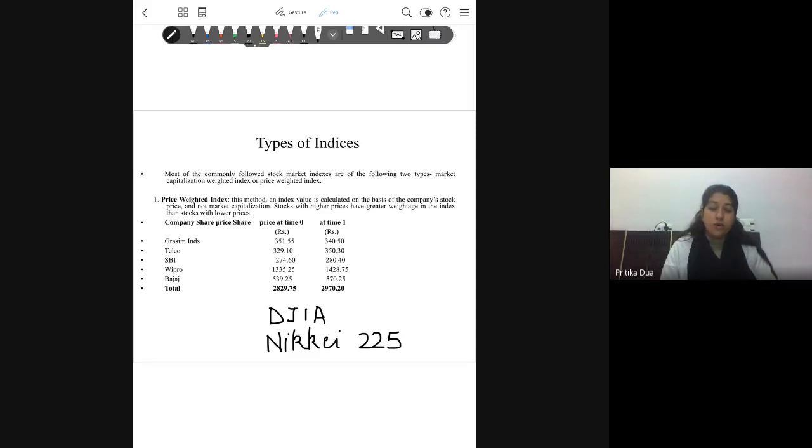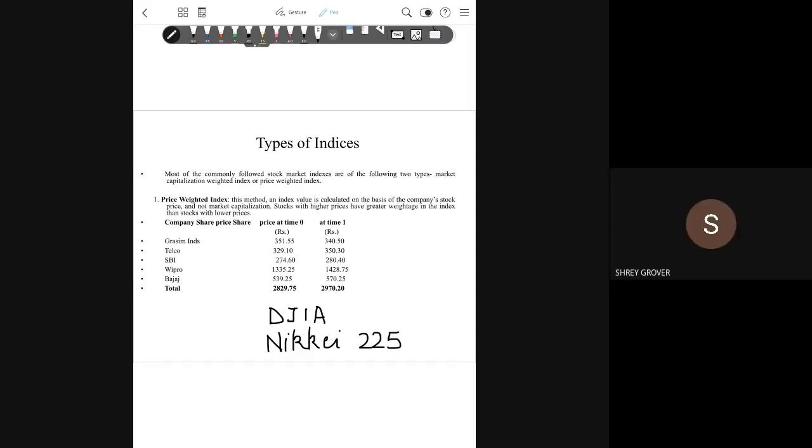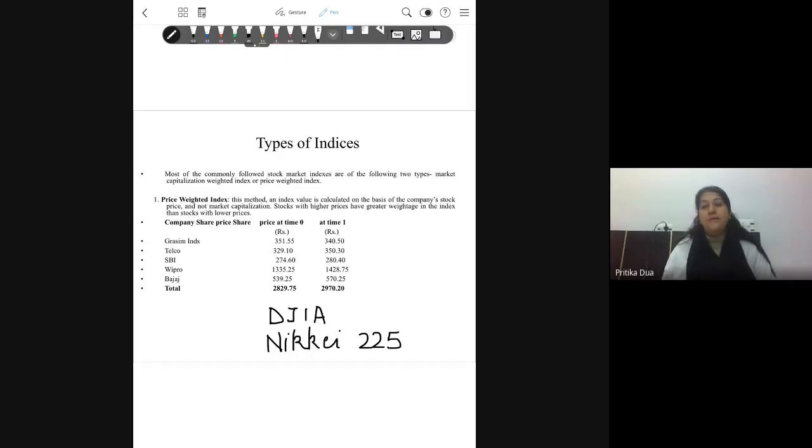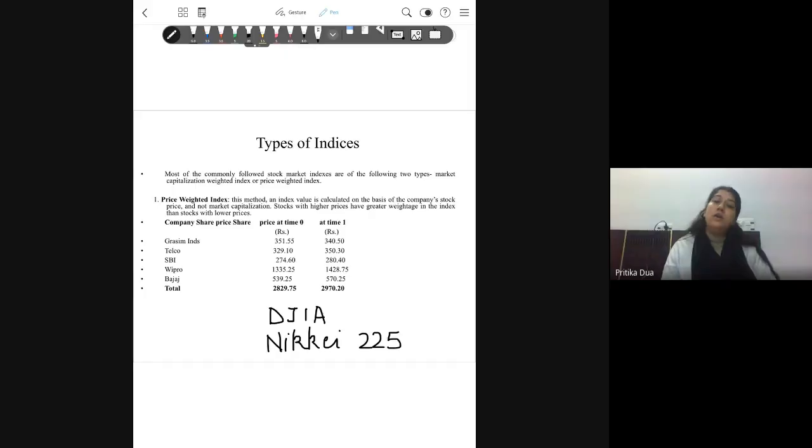Yes. Dow Jones Industrial Average. Yes, very good. This is the most popular price weighted index, covering the major industries in the US market, and the price movements in those shares representing specific industries move the DJIA.